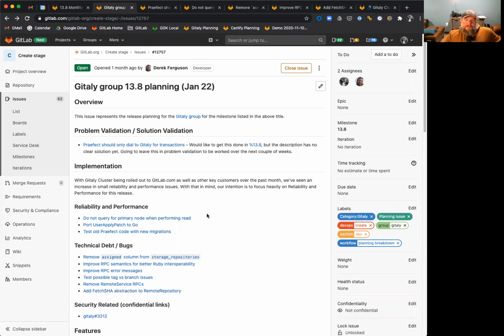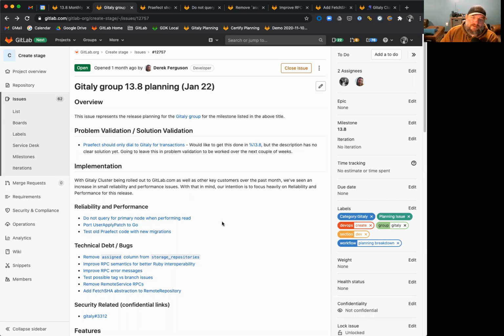With Gitaly Cluster being rolled out to GitLab.com as well as some other key customers, we're getting some really good feedback. And there's been a few small reliability and performance issues that have come to surface that we want to take care of right away. Therefore, we're focusing this release heavily on reliability and performance and technical debt and bugs to ensure the optimal performance as we continue to roll out Gitaly Cluster to other customers and internally to GitLab.com.